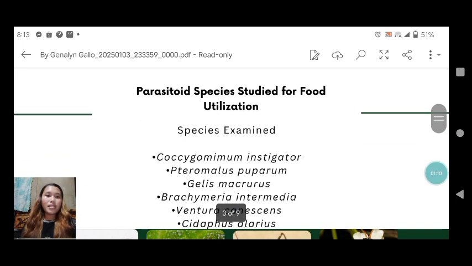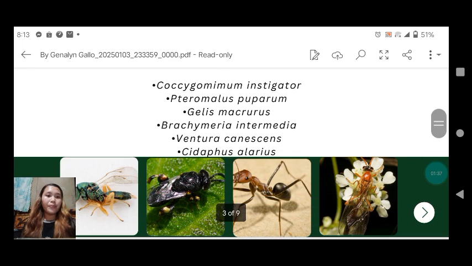So, the parasitoid species studied for food utilization are Coccygomimus instigator, family Ichneumonidae, a family of parasitic wasp; Pteromalus puparum, family Pteromalidae, a family of wasp often parasitic; and Gelis macrurus, family Ichneumonidae, another species of parasitic wasp.